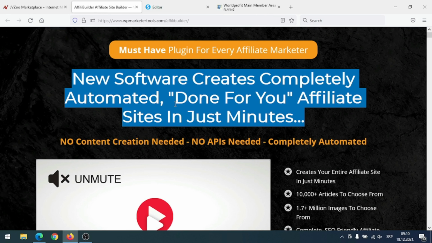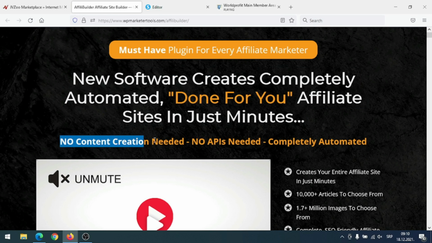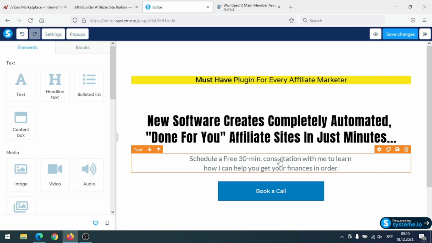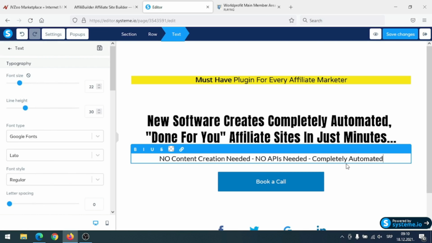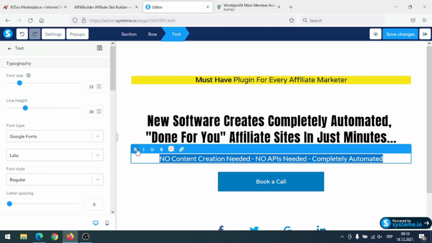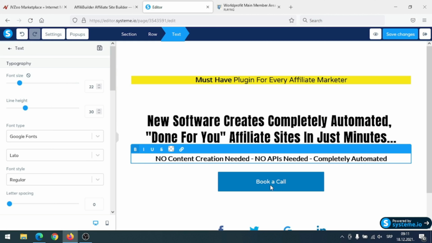And I will change this as well. So go back to their sales page and I will simply copy this. Control C and double click here. And I will change this as well. And I will make this bold. So just click here on this B and now it is bold. And here I have call to action. Okay, just click on that button.